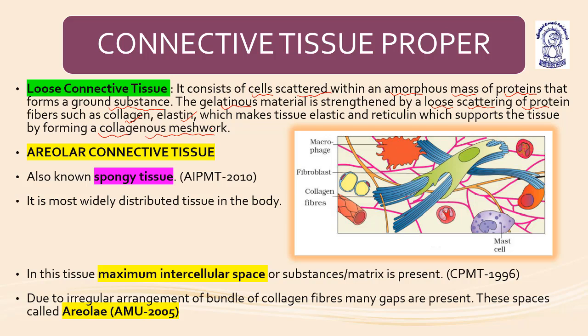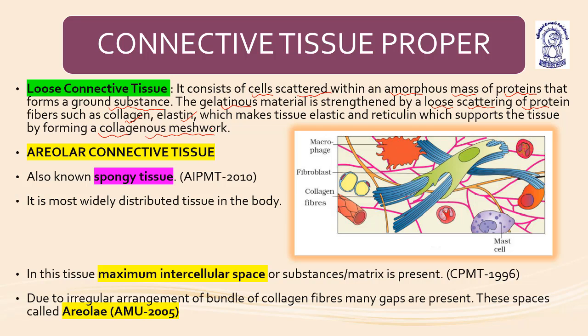Because of the irregular arrangement of the bundles of collagen fibers, gaps are present. These spaces or gaps are known as what? Areolae. Okay. So in case of areolar connective tissue, the collagen fibers are present in the form of bundles, but there is a large amount of space in between these bundles, and that is why this space is known as areolae. The maximum intercellular space is present in these tissues, and they are most widely distributed in the body.